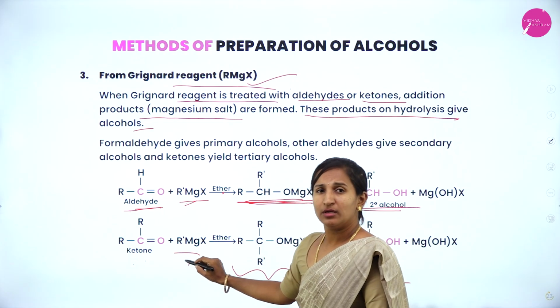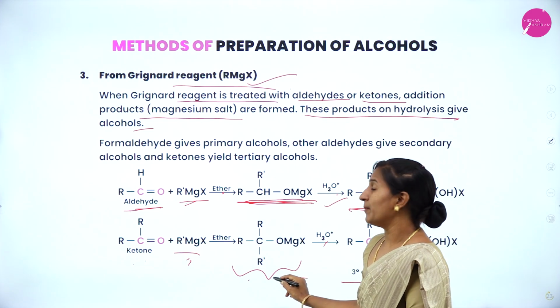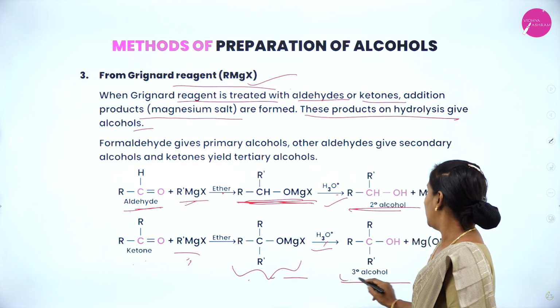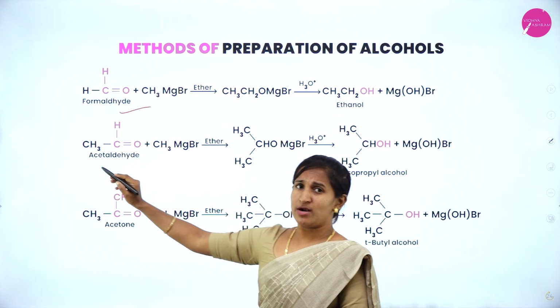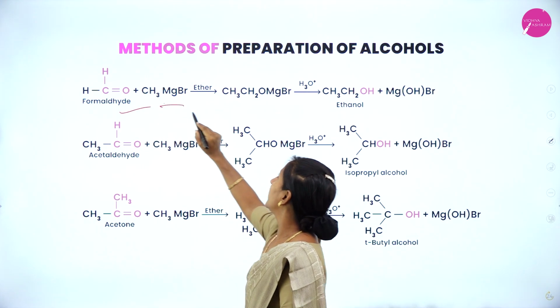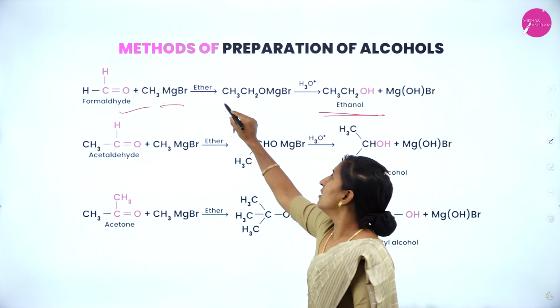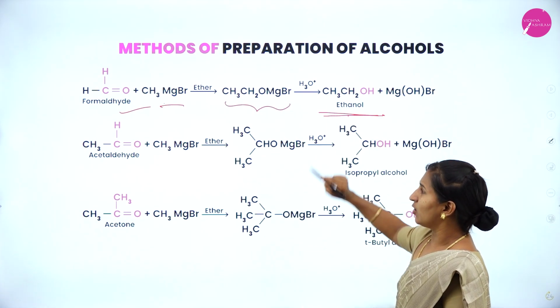Ketone reacts with Grignard reagent in the presence of ether, gives a magnesium salt, which on acidification gives tertiary alcohol. Only formaldehyde when it reacts with Grignard reagent gives primary alcohol. This is our addition product, which gives primary alcohol.